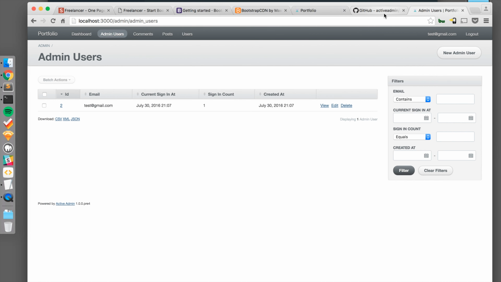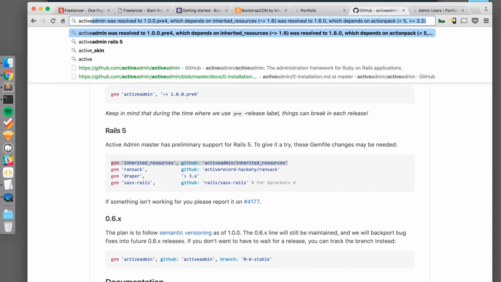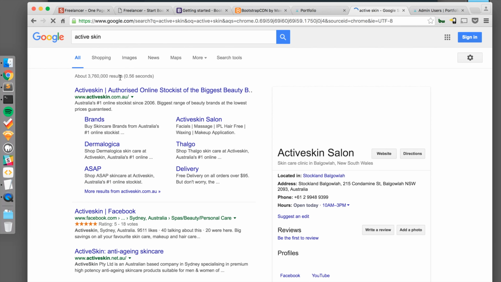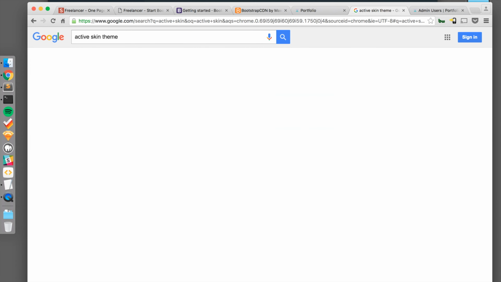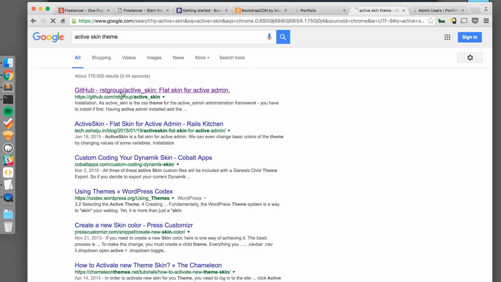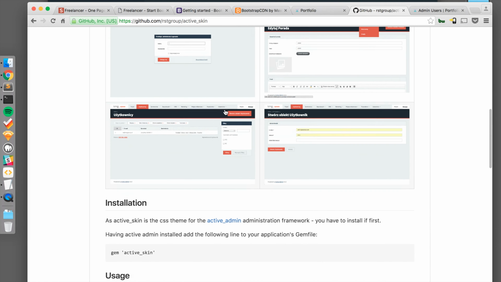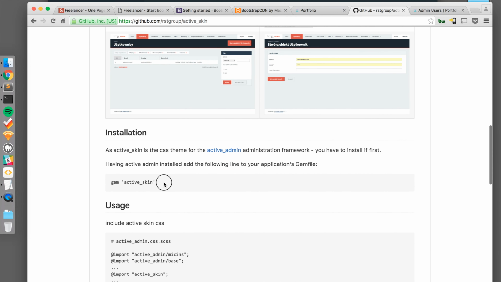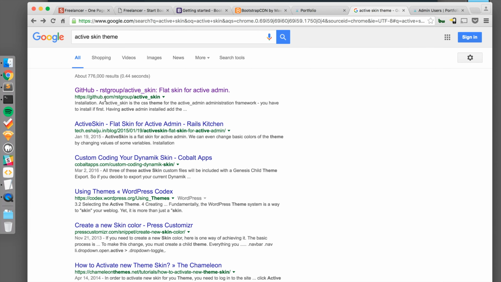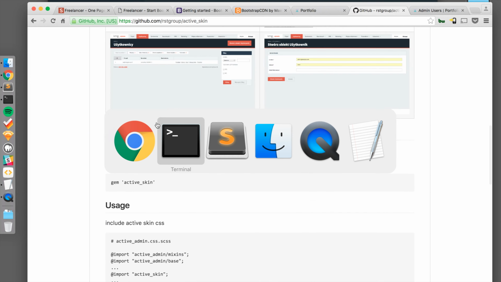To do this, we're going to use a gem called ActiveSkin. So gem activeskin. Let's see if there's a Ruby gem for it. Okay, there's not. This should be fine then.